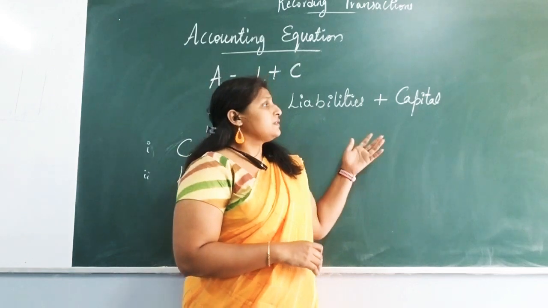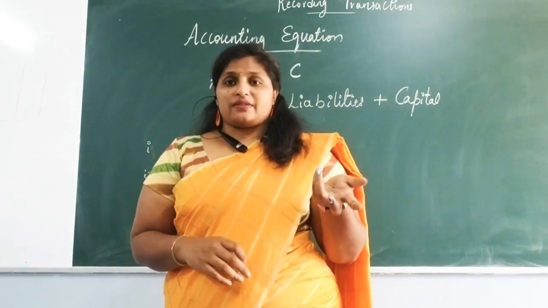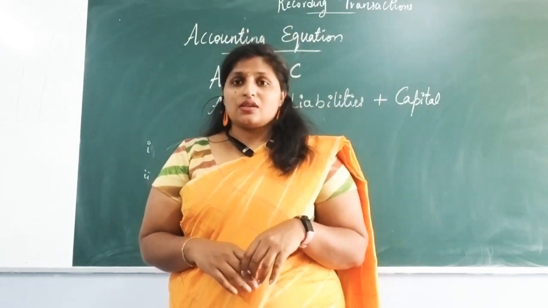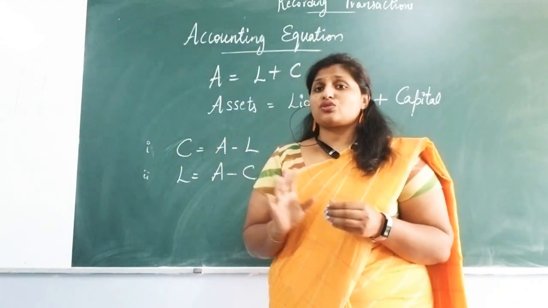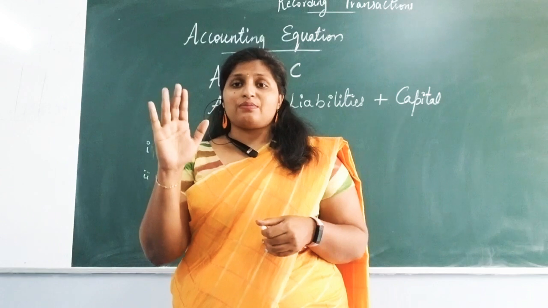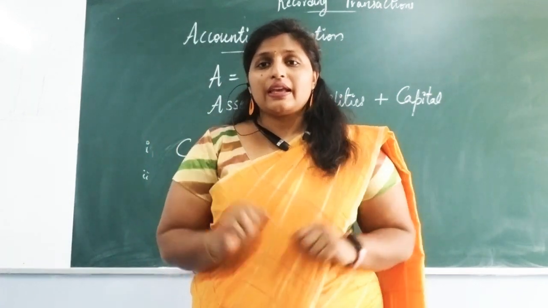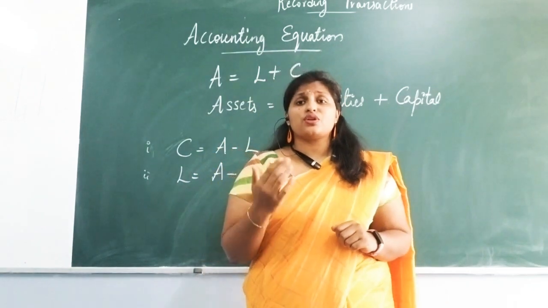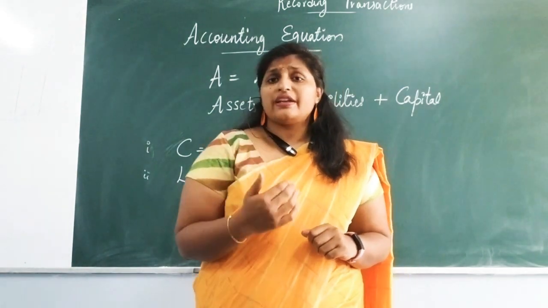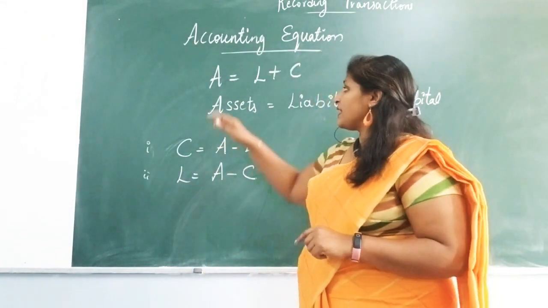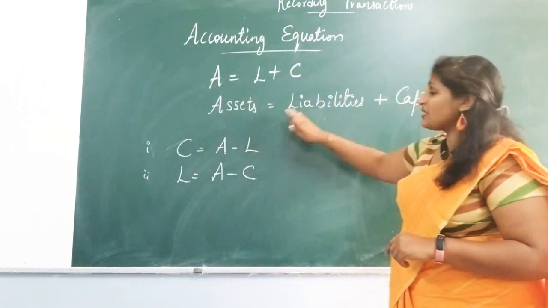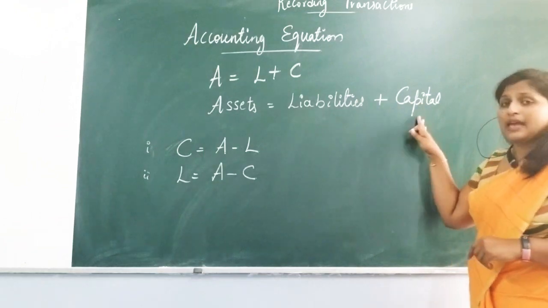And capital is the owner's money, the money the owner has invested in the business. So all these should always be equal, the liabilities plus capital and the assets. Only then can you say that your business is doing good and running in a better way. So there is an equation here: assets equals liabilities plus capital.